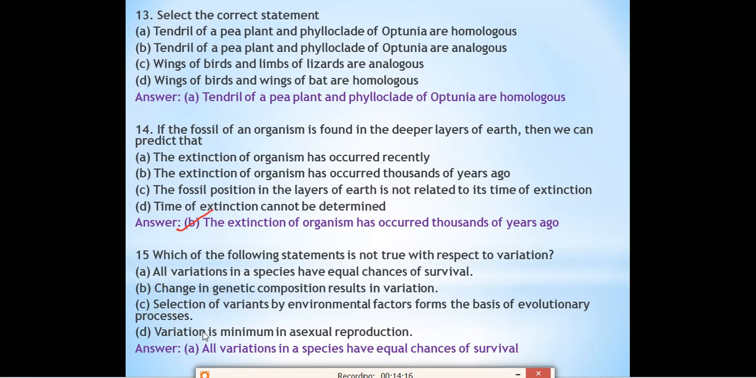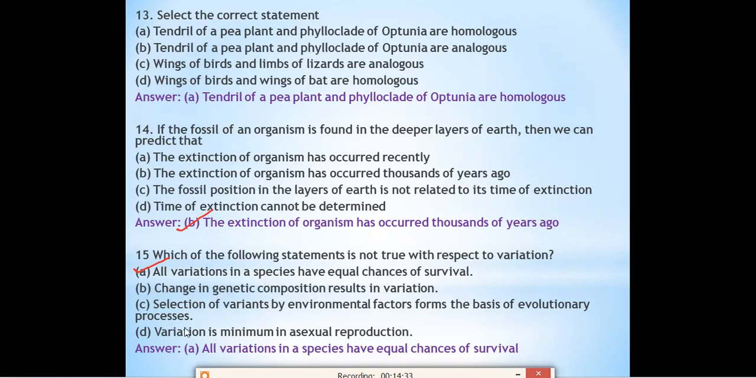Variation is minimum in asexual reproduction. This is correct. Change in genetic composition results in variation. This is also correct. This is also correct. And this is the incorrect option. All variation in species have equal chances of survival. This is not true, because it's not possible that all the variation in species will survive.